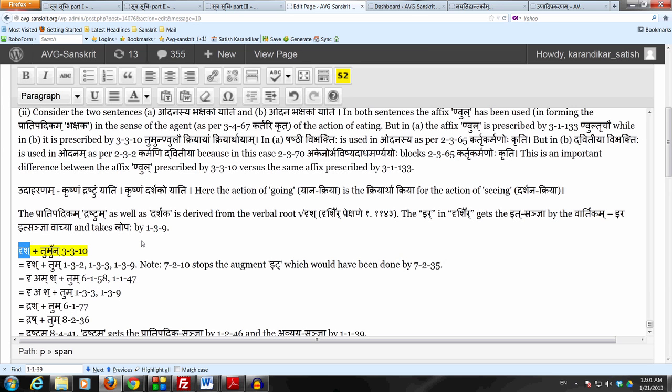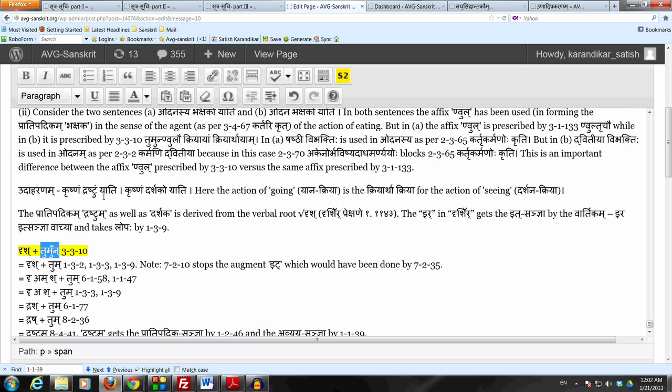There is a kriyartha kriya, in this case the yana kriya, the action of going, and that kriyartha kriya is done for the sake of, in order to facilitate the future action of seeing. And the verbal root denoting that action of seeing, which is the dhatu drish in this case, that is the one that takes the affix tumun, because this tumun denotes the future action, not the kriyartha kriya. The kriyartha kriya is just the upapadam.